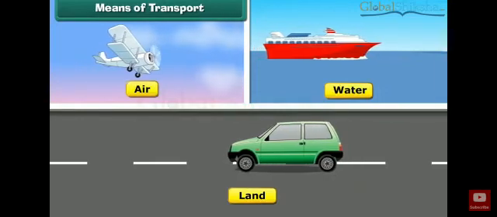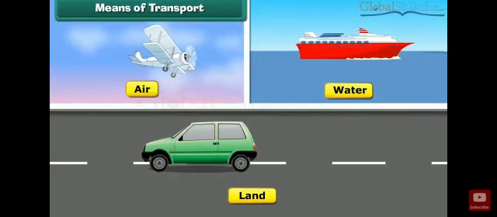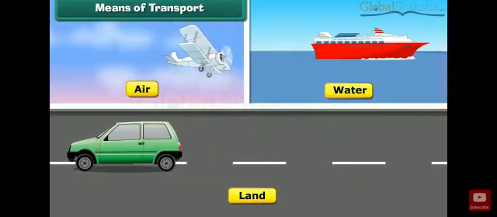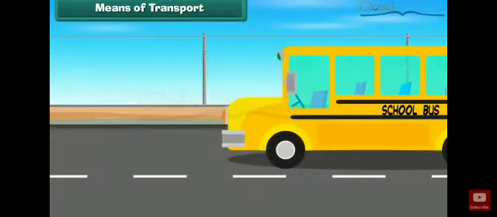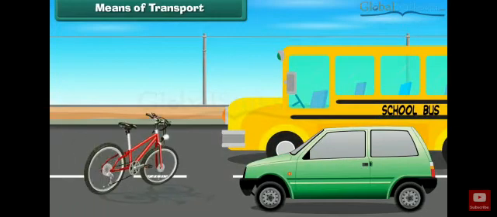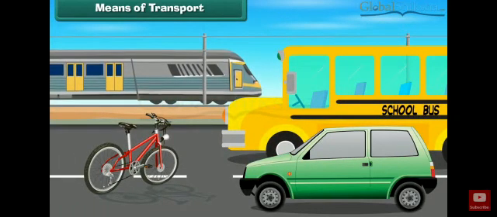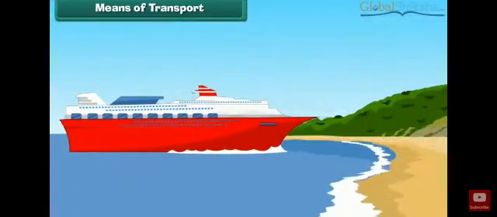So, the means of transport are air transport, water transport, and land transport. These are the three means of transport, dear. After that, one by one, we are going to learn the transports. So let's begin. See, an aeroplane flies in the air; a bus and car go on the road; a railway runs on the railway track, and a boat in water.